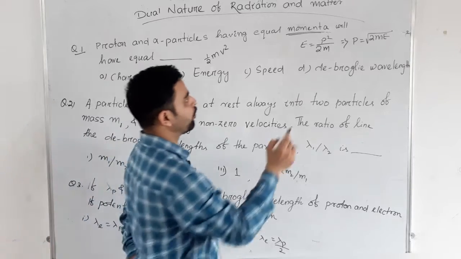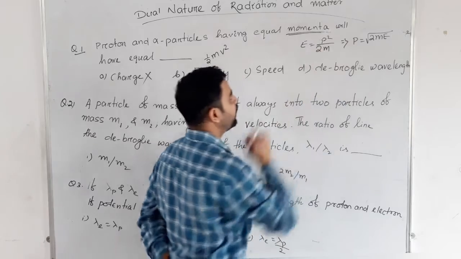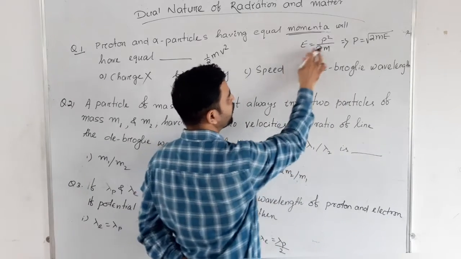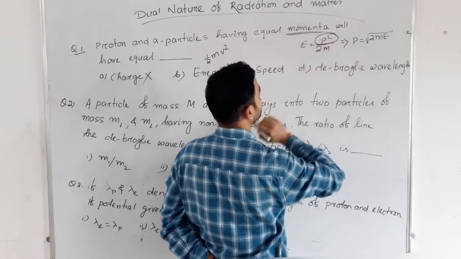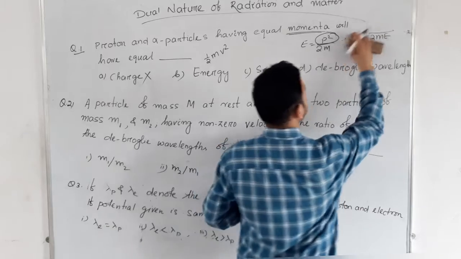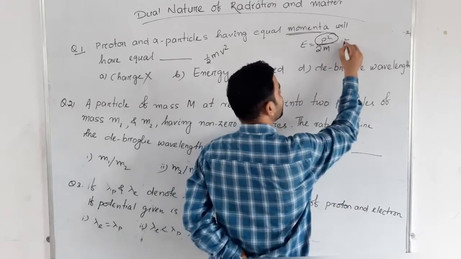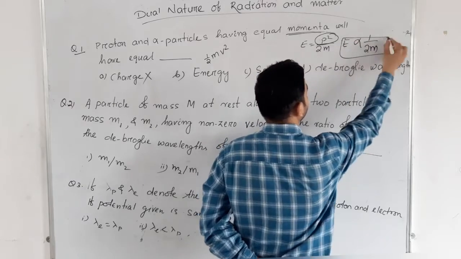How is energy related with the momentum? E equal to p square by 2m. If they have equal momentum, then energy will be inversely proportional to mass.